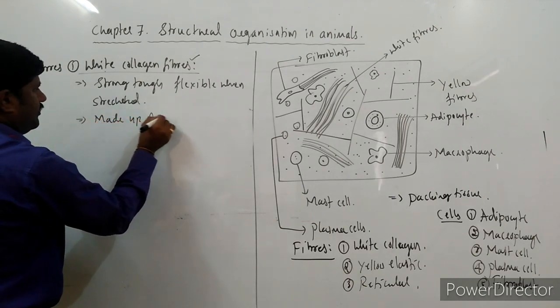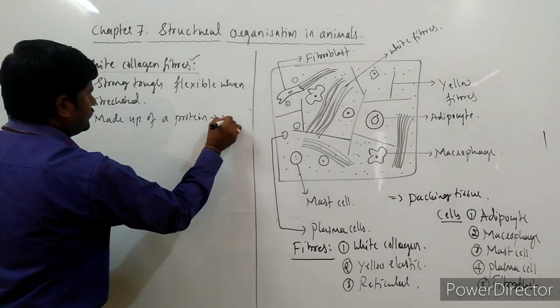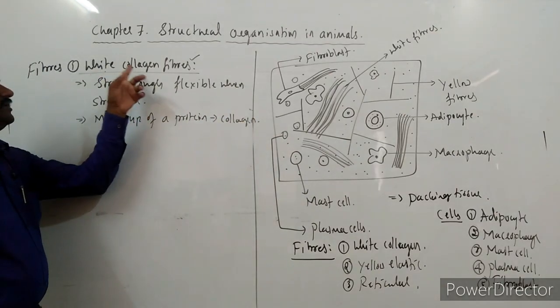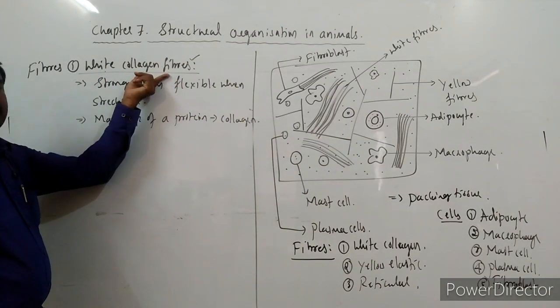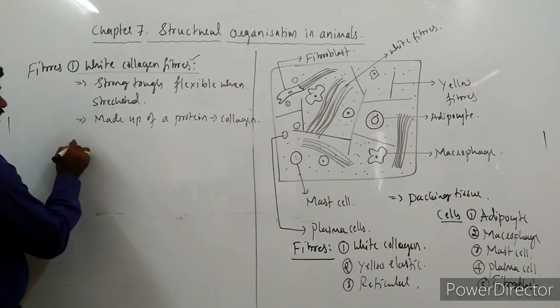This kind of collagen fibers or the white fibers are made up of a protein called collagen. Hence the name white collagen fibers, or simply we call them collagen fibers. Right? So this is one type.